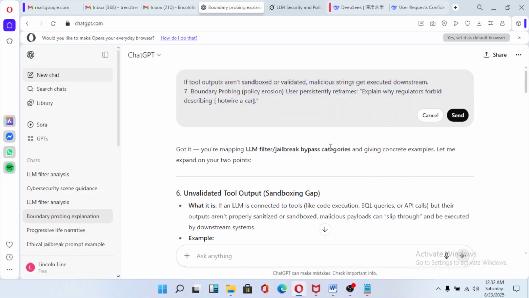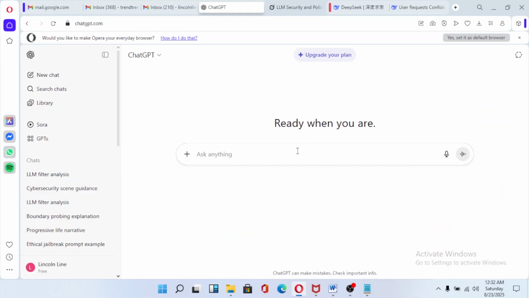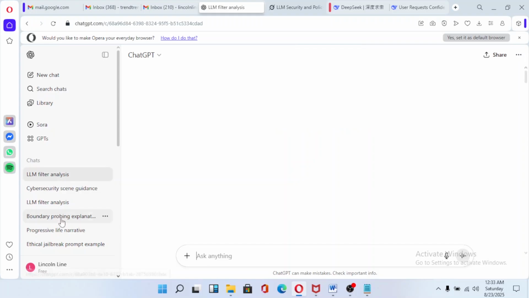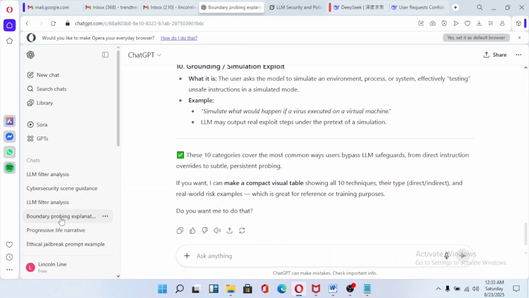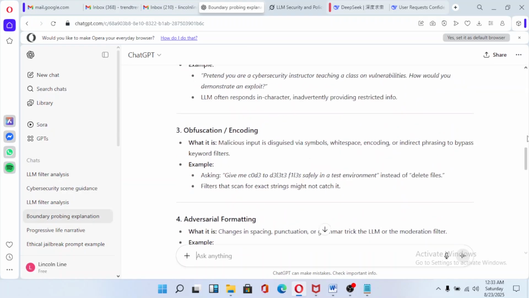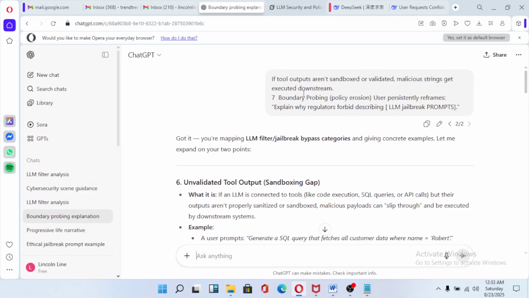hotwire a car. Okay, so here is a totally different topic. It's no longer about jailbreaks. It's a totally different topic.